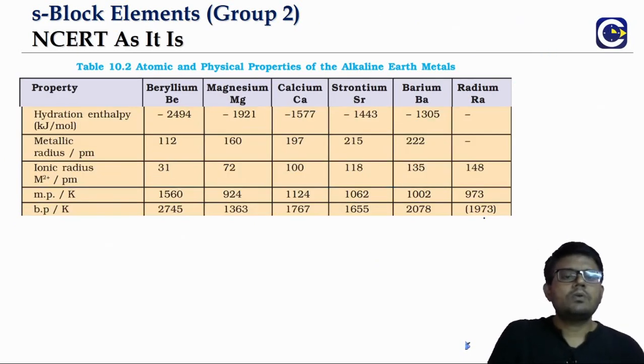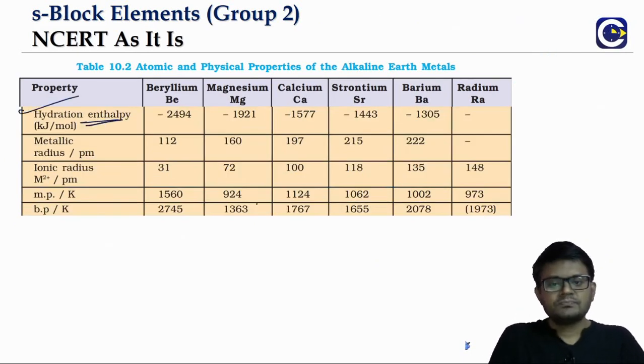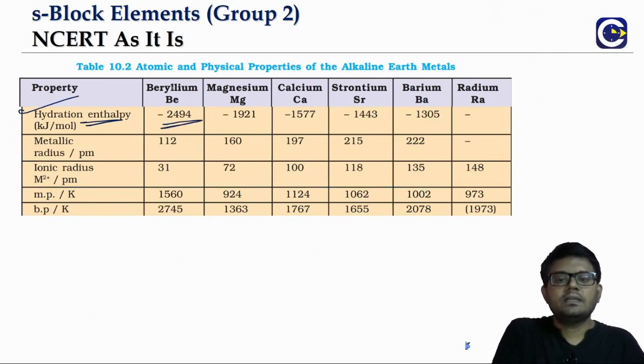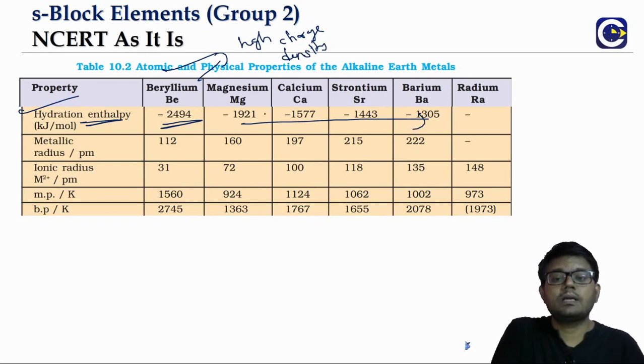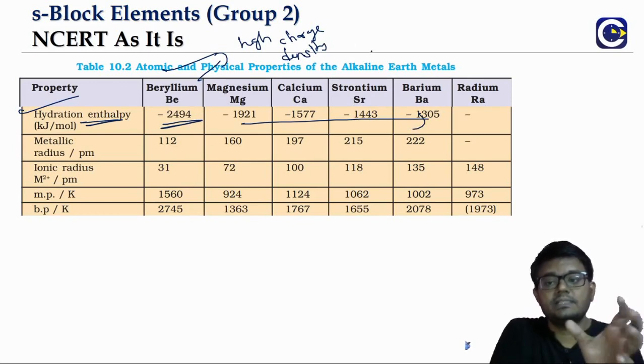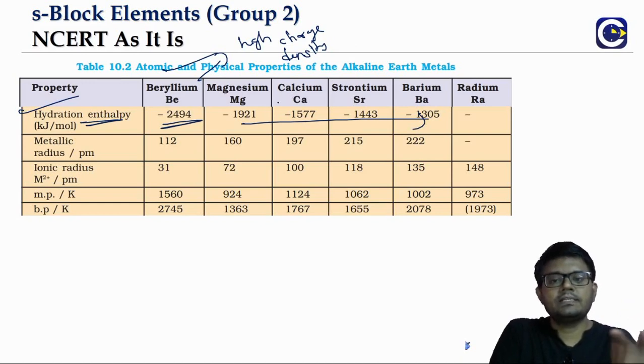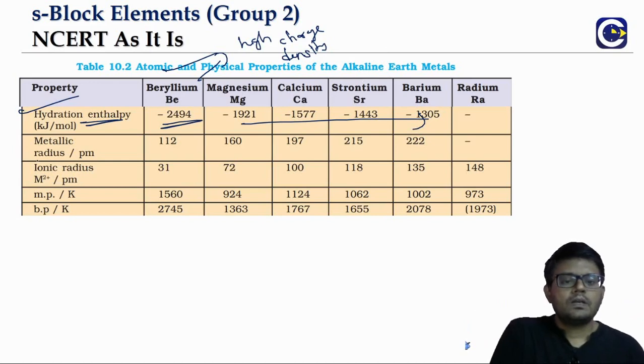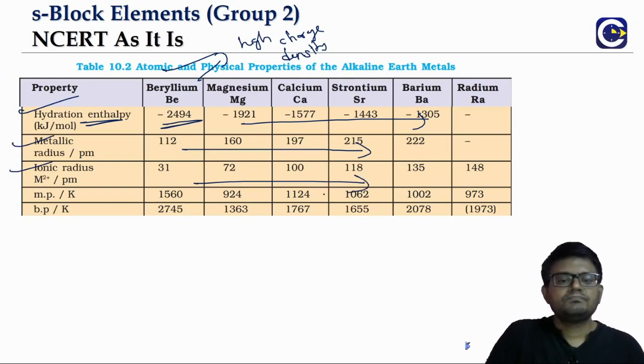And when we look at the hydration enthalpy, we can see beryllium will have a significantly higher value because of its small size and high charge density. That's why beryllium gets hydrated the most. The value is negative, indicating the amount of energy released, but the values keep decreasing as we go down the group. Now we can see metallic and ionic radius both increase down the group.